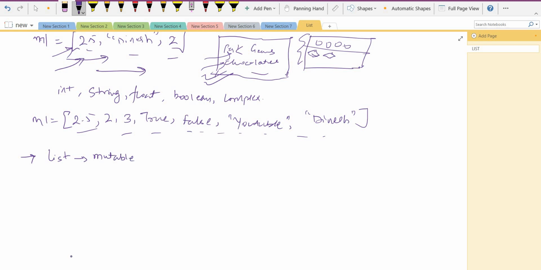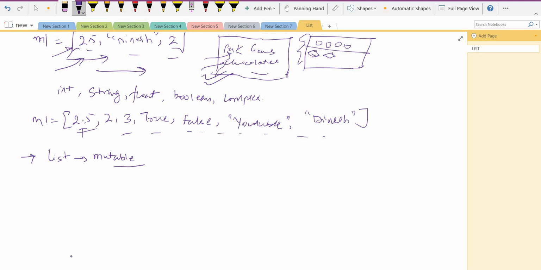What's the meaning of mutable? We will discuss it, how we can change this value. Mutable means where we can change the value inside the list. Suppose here at index 0... I hope you know about the indexing of the sequence.